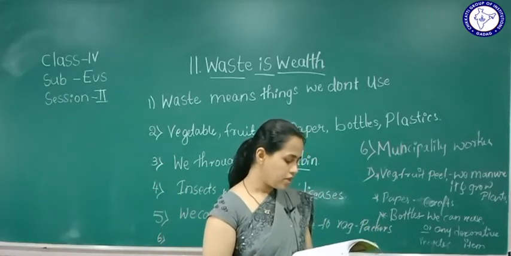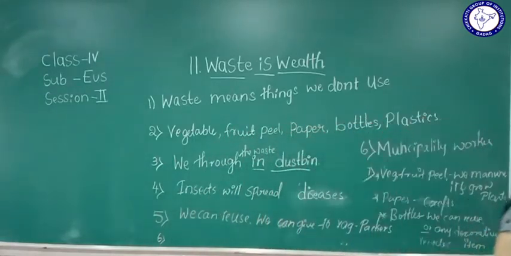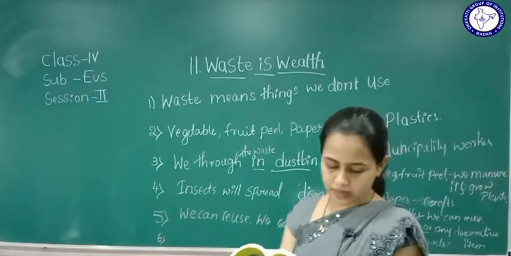Write 5 things which you throw as waste at home. Write the types they belong to. How would you dispose of them? Write them in the table given. They have given a table here with types of waste and what you do. The first example is already given: vegetable peeling.